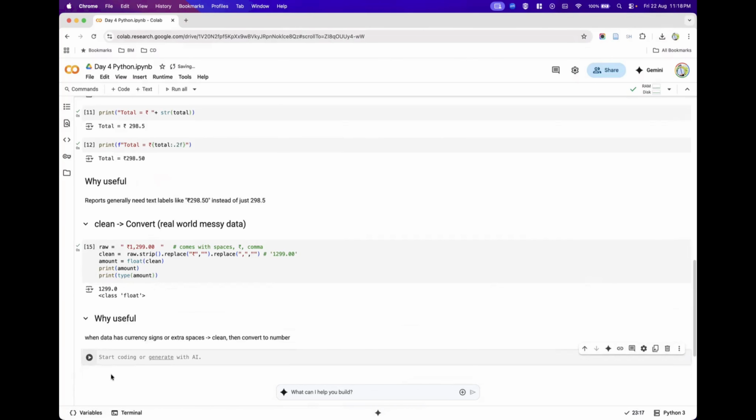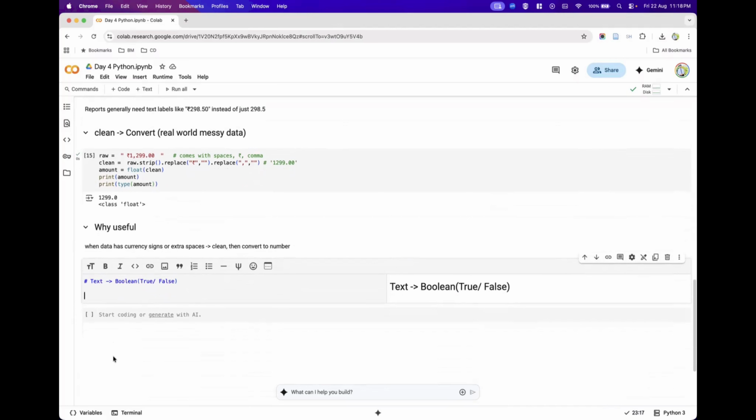The next and last important thing we are going to discuss today is converting text data into Boolean. Remember, a Boolean has only two values: one is called true, another is called false. Now, without any delay, let us understand when we call it true and when we call it false.